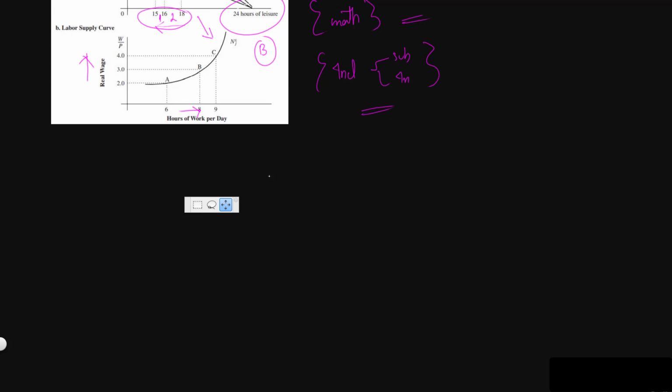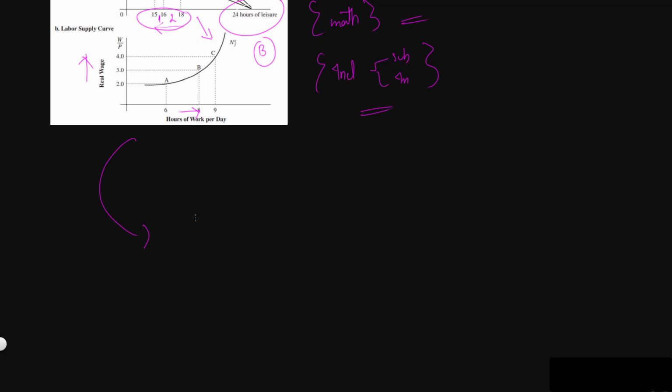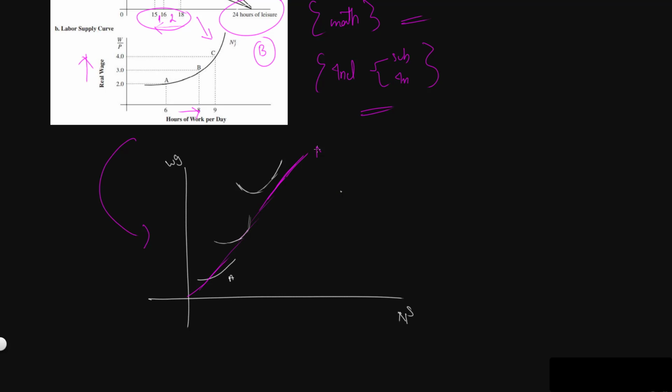So what's going to happen to the market if I combine all my individual labor supply? Let's say that this is my market. You have labor supply, we have wages, no problem. Let's say this is the individual labor supply of a given labor. Let's call this labor A. Let's say this is the labor supply of another labor, and this is the labor supply curve of another labor. So when we combine all these curves, we will get a straight line. This is not a clear representation, but I hope you get the point.